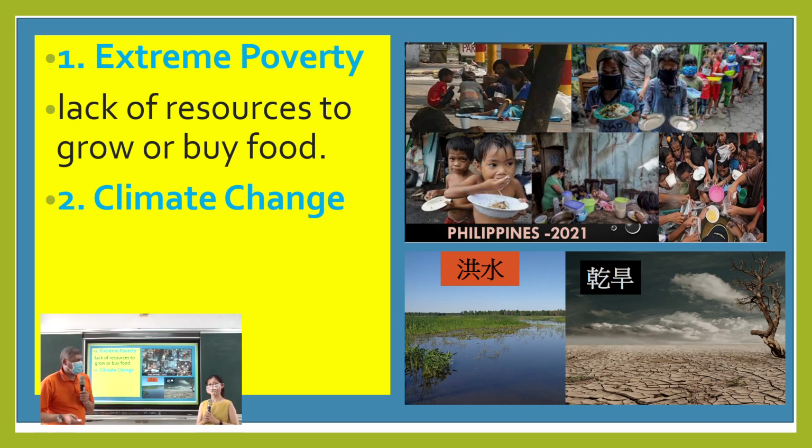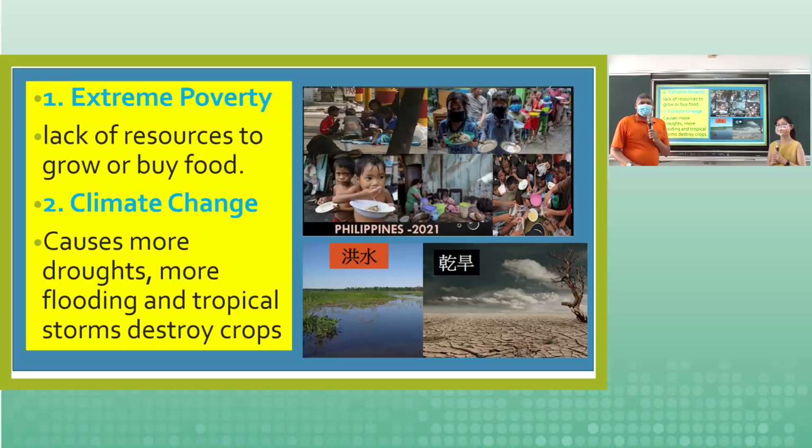Okay, so climate change. Climate change causes more droughts, climate change causes more flooding, and tropical storms destroy the crops. So those are three types of climate changes. Number one is droughts, two is flooding, and three is tropical storms. Debbie, can you tell us what is a tropical storm?